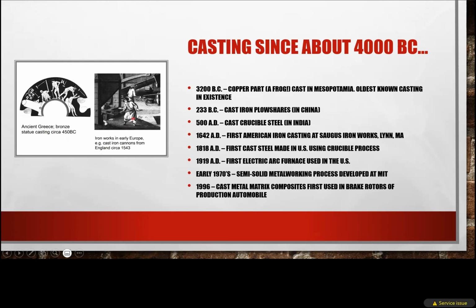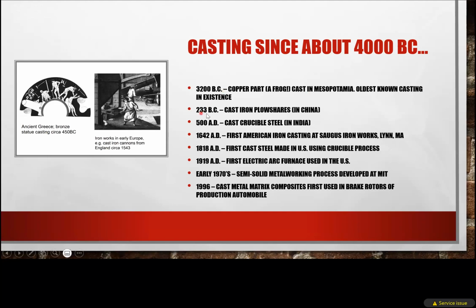Casting is the oldest method of manufacturing. Around 3200 BC, a frog made from copper was cast in Mesopotamia, the oldest known casting product in existence. This is the oldest casting product.